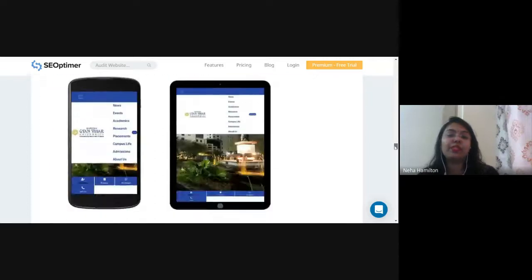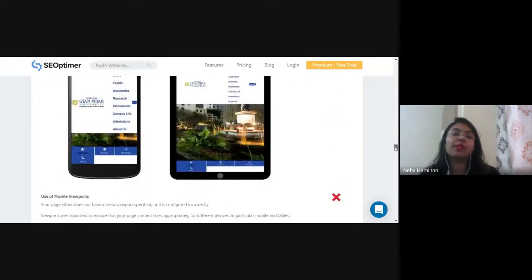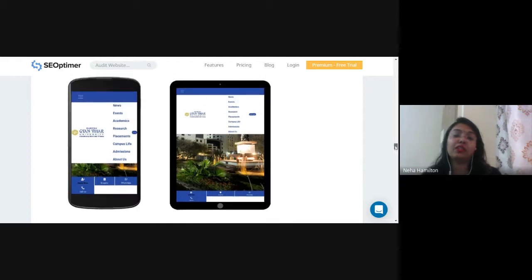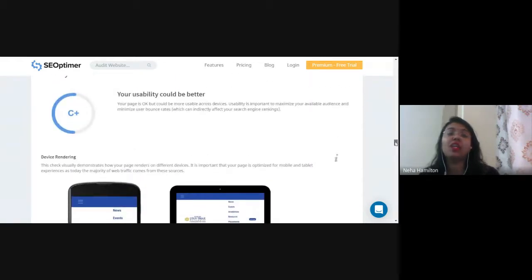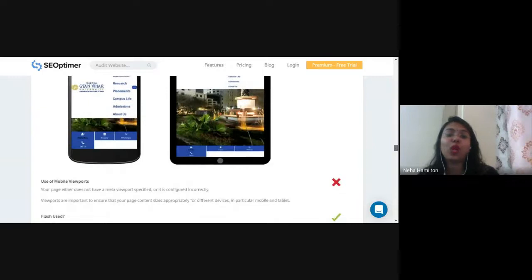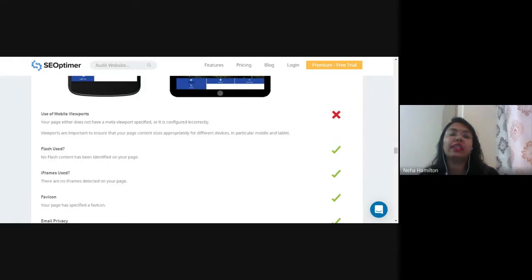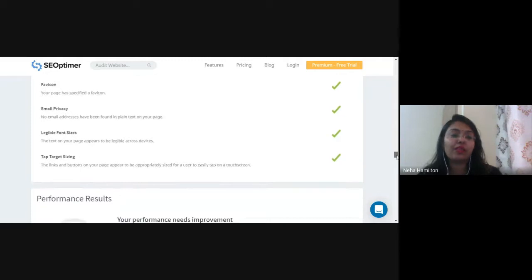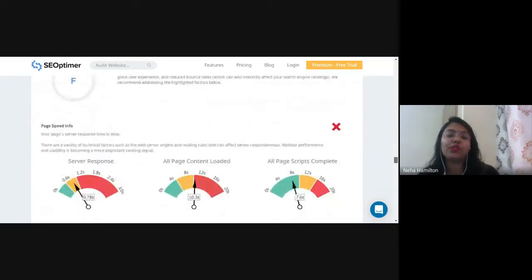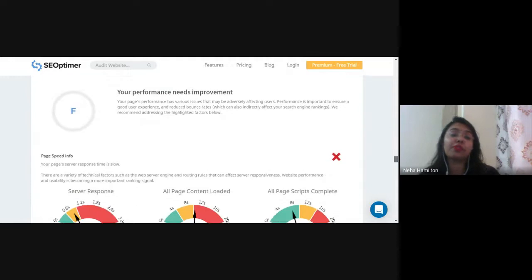Then next is usability. The points that we read, they have explained in detail, as to why they have given C plus on usability. One point we already read: the website is not mobile friendly, and maximum people are searching on mobile, right? Very few people are searching on laptops or desktops. So it should be mobile friendly, which is the first point. What are Flashes? I am going to explain that. All these points. Now let's come to performance results.